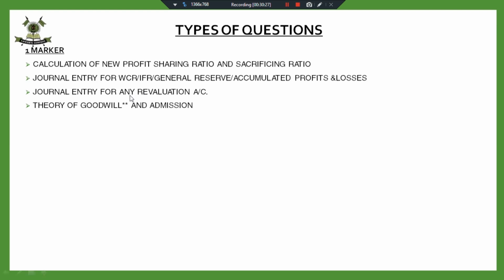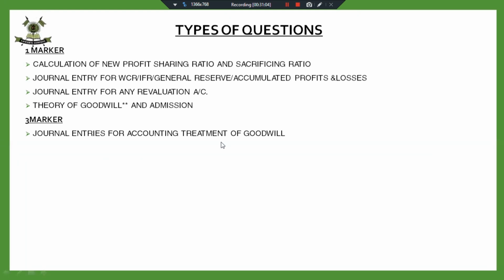Then theory of goodwill is very important from one marker point of view. You can be asked the nature of the goodwill or factors affecting the valuation of goodwill, difference between average profit method and super profit method. Fine. So the theory of the chapter can also be covered in a one marker question. And then 3 markers. From the point of 3 markers, we have to see the journal entries for the accounting treatment of goodwill.